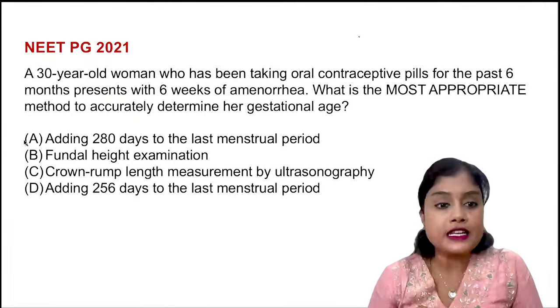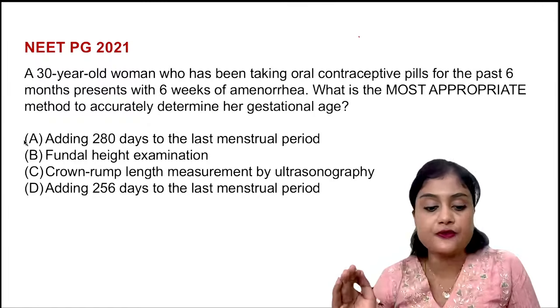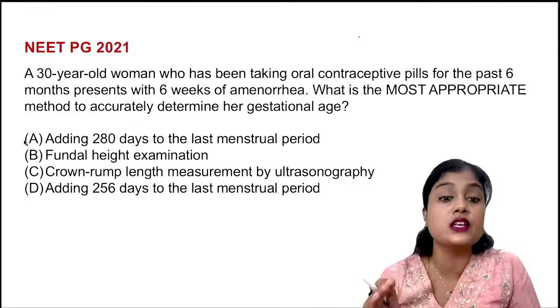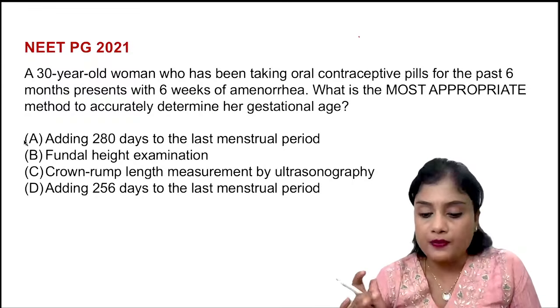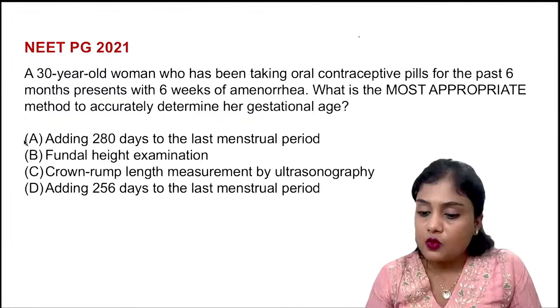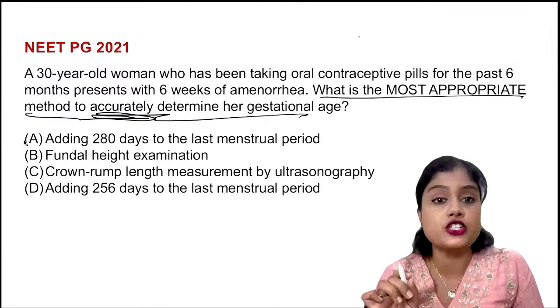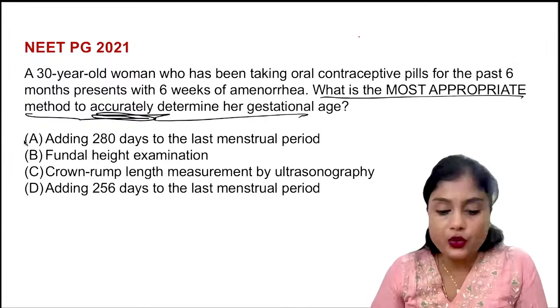Let us see now a 30-year-old woman who has been taking oral contraceptive pills for the last 6 months presents with 6 weeks of amenorrhea. What is the most appropriate method to accurately determine her gestational age? Yes, tell me. What is the correct answer here?